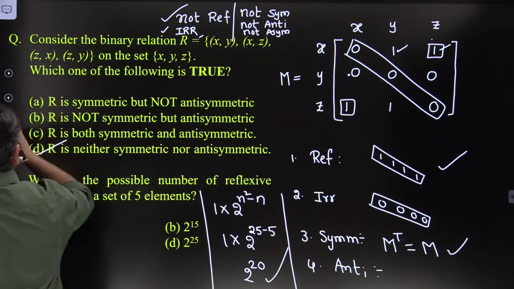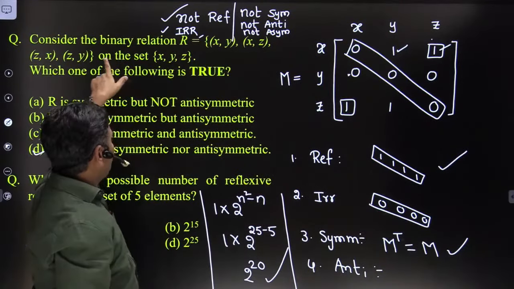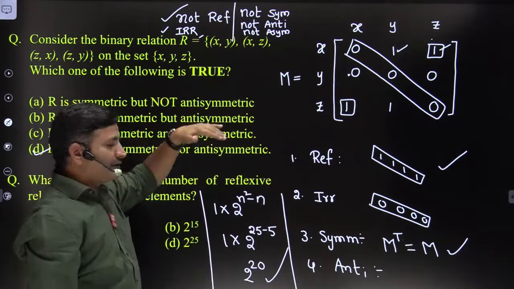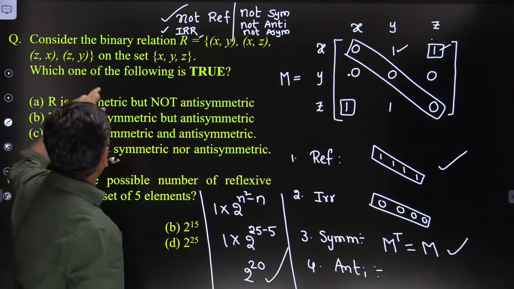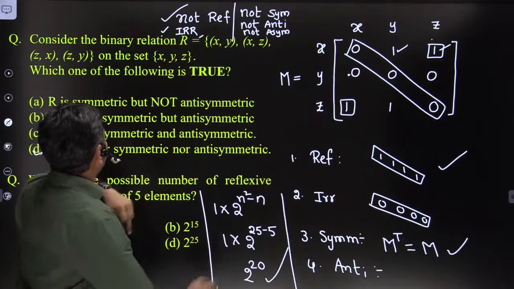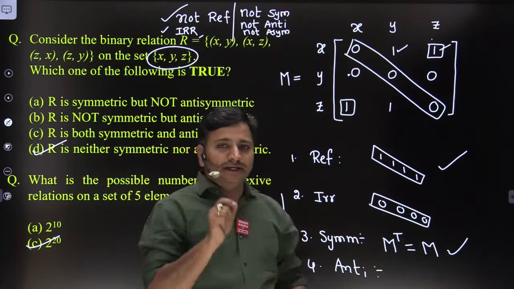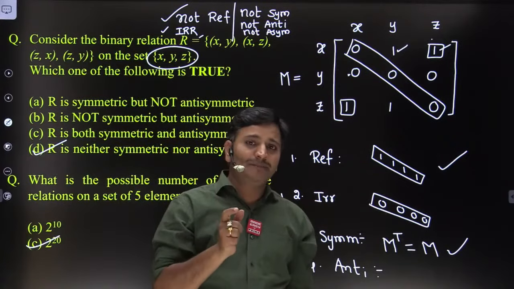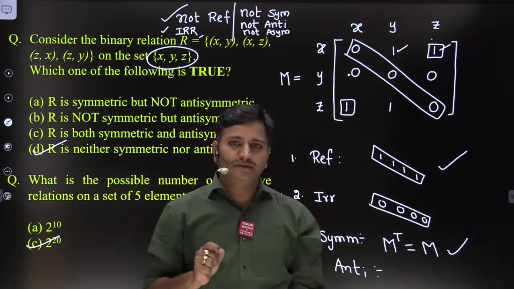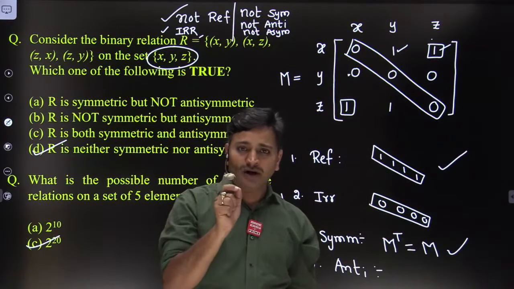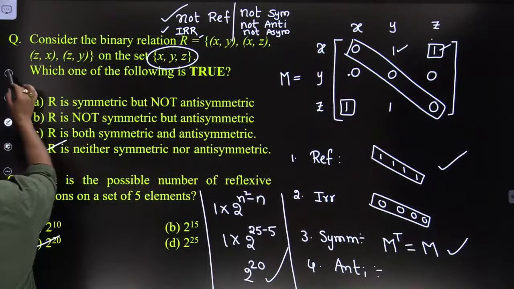Next question. Friends, here is one way of asking a question on relations. They will define one relation, and they will ask whether it is symmetric or not. If you observe this problem very closely, they define relation R on the set. Sometimes they will define relation R on ordered pairs. Sometimes they define relation R on a set of sets. Let me discuss the remaining, you will get more clarity.